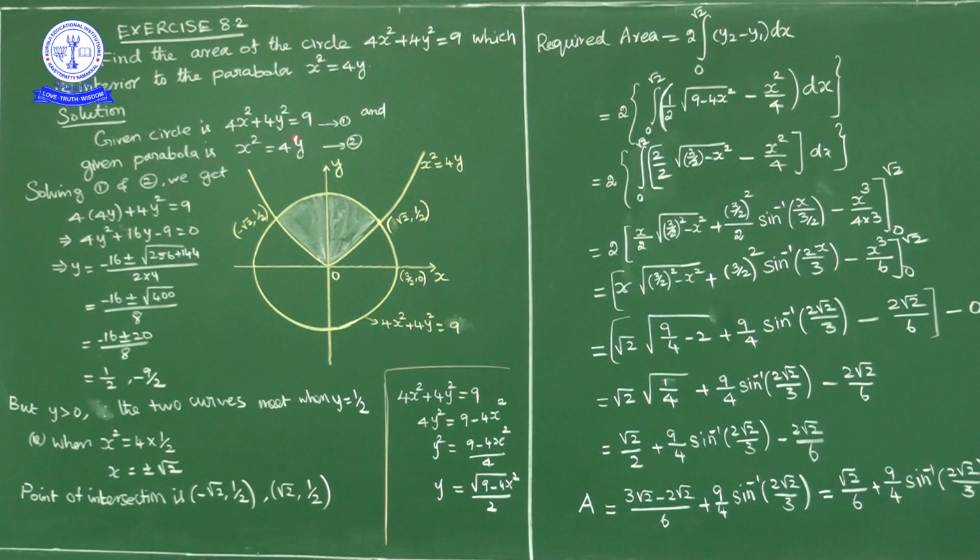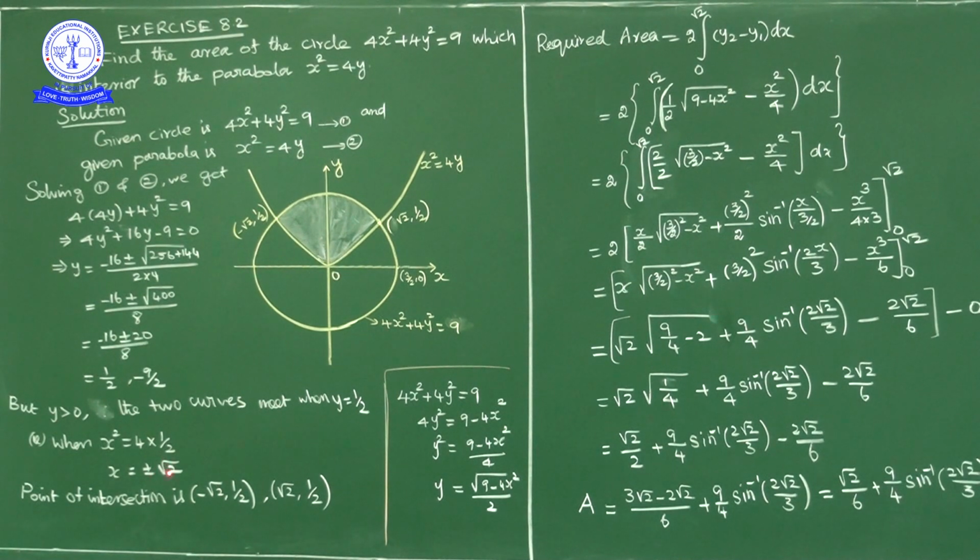So when y is equal to 1 by 2, from equation 2 we can write x square is equal to 4 into 1 by 2, the 2 cancels, so x square is equal to 2. X square is equal to 2 means x is equal to plus or minus root 2.